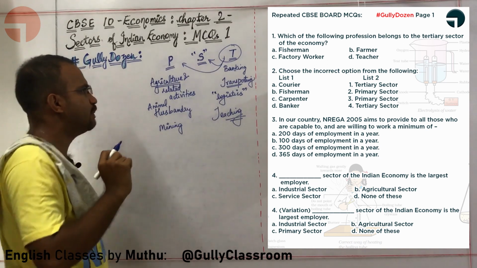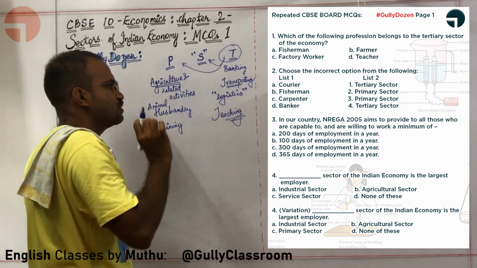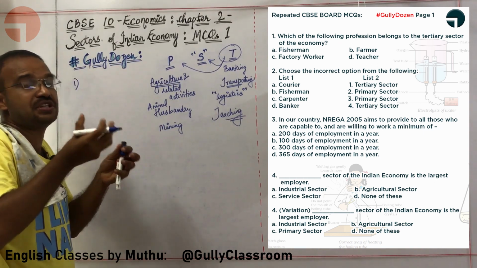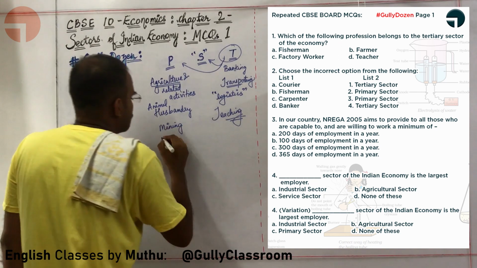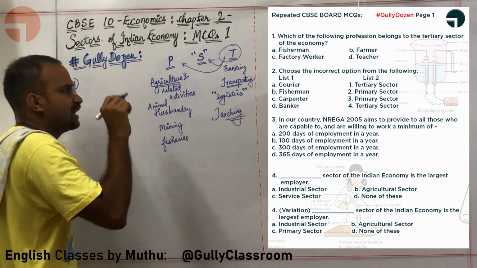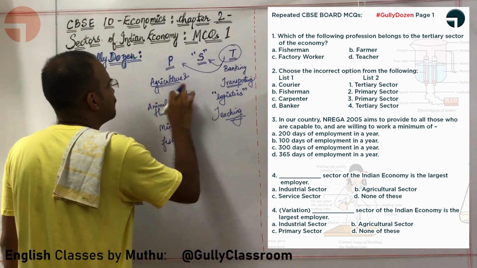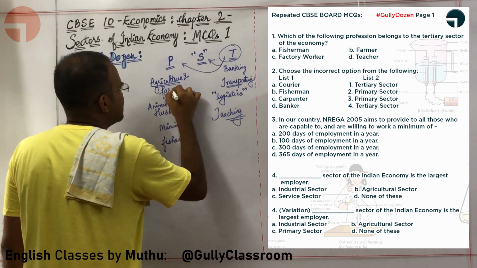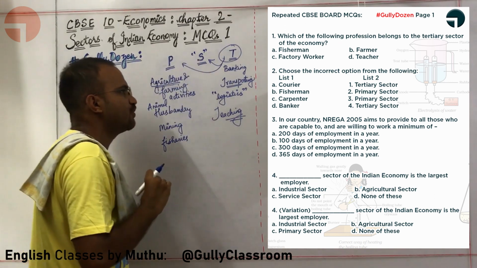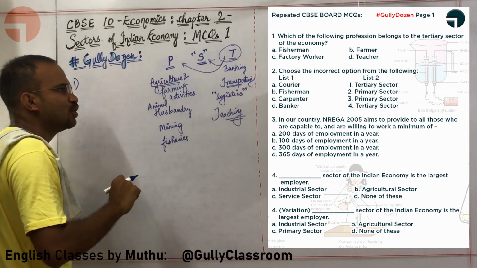Okay, now let us get back to the question. Which of the following professions belongs to the tertiary sector? Fisherman. A fisherman is taking resources directly from nature, so it comes under fisheries, under primary sector. What about farmers, sir? Farming belongs under agriculture and farming activities. In fact, you can write agriculture and farming activities. It also comes under primary sector. What about factory workers, sir? Factory worker means secondary sector. What about teachers, sir?